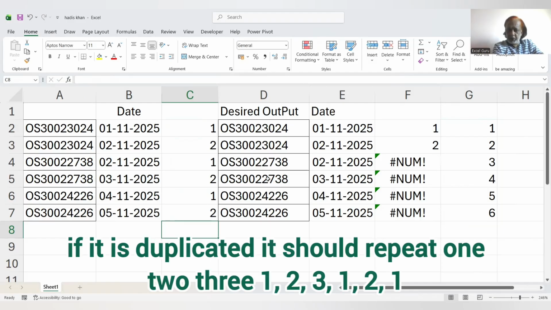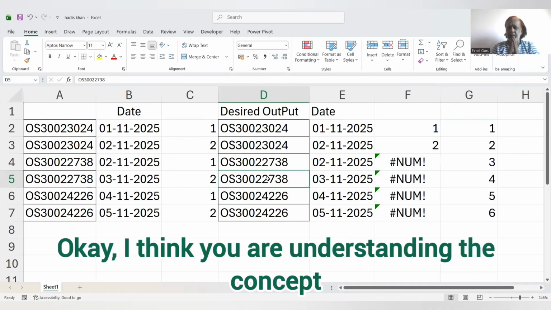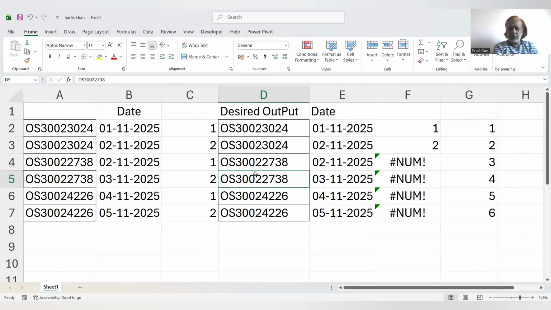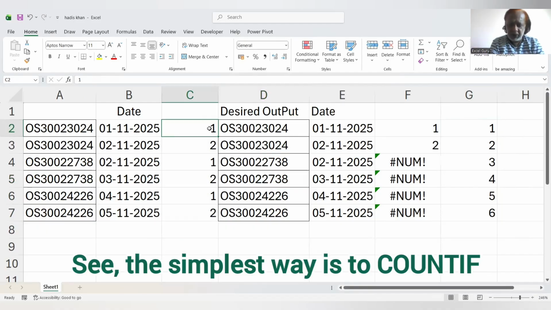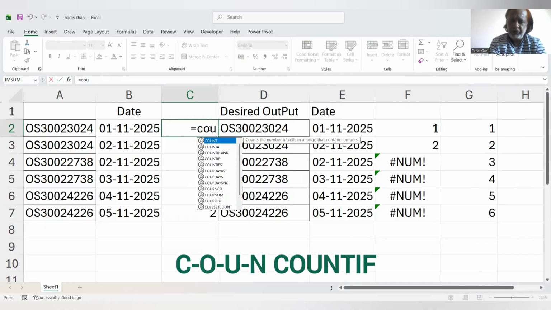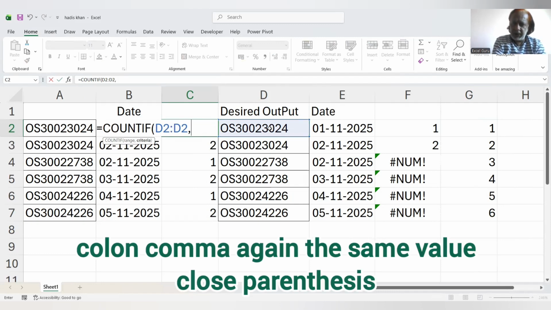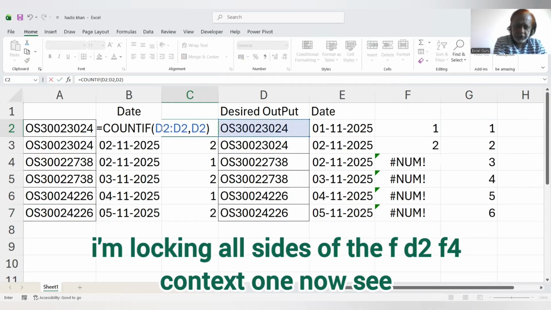If it is a duplicate, it should repeat 1, 2, 3. 1, 2, 3, 1, 2, 1, 2, 3, 4, 5, 1, 2, like that. I think you are understanding the concept. Now what do we have to do for that? See, the simplest way is COUNTIF. COUNTIF, this one, colon, comma, again the same value, close parenthesis. I'm locking all sides of F2, F4.